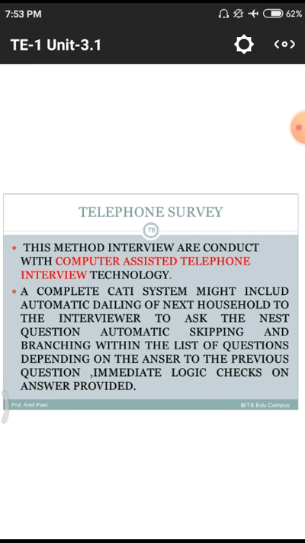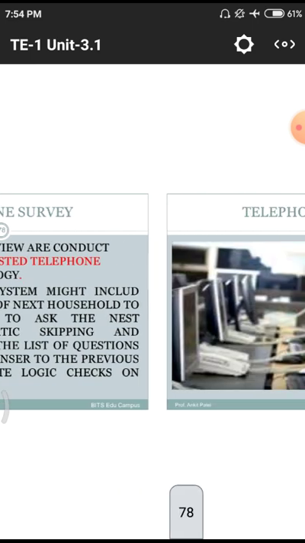That means whatever questions they are previously storing, such as how many people are moving and what kind of mode they are preferring, all those are stored in a systematic manner. Question number 1, what is the purpose of your journey? Question number 2, how many members are traveling? Question number 3, what is the mode of journey? What is the vehicle you are using? All those things are kept in a systematic manner, so that one by one the telephonic survey will ask, and the people will select particular answers. This is how they do their work using this telephonic survey.